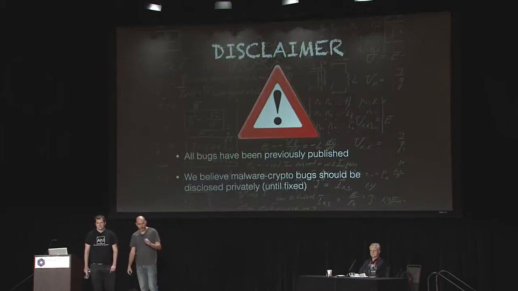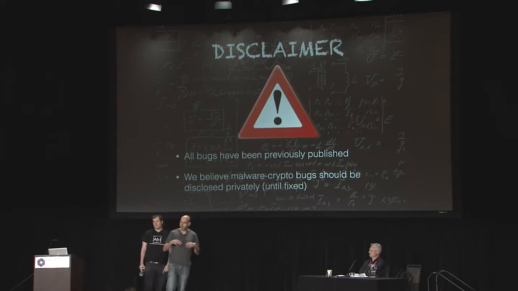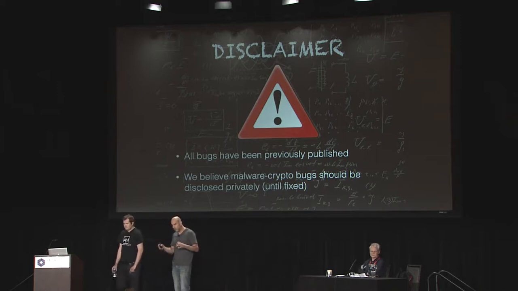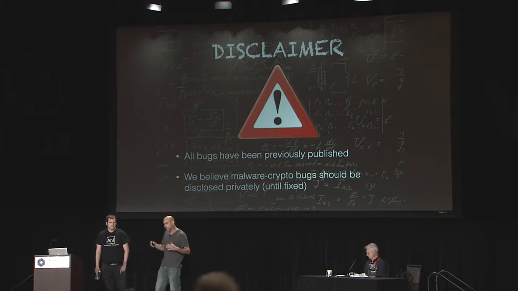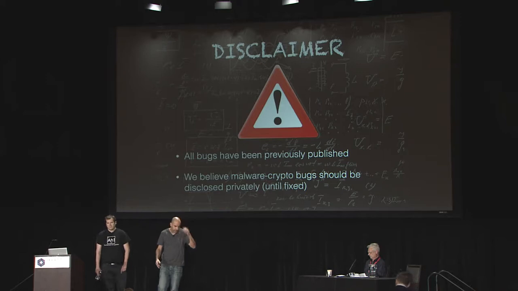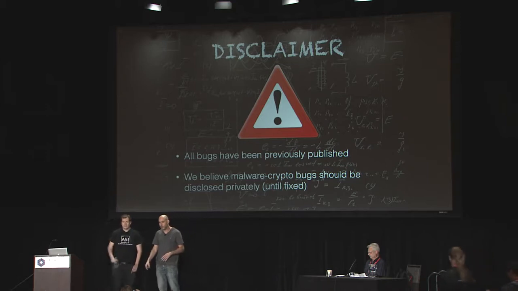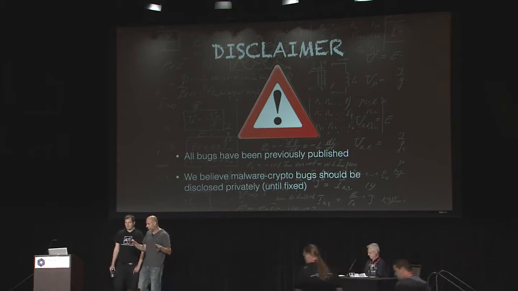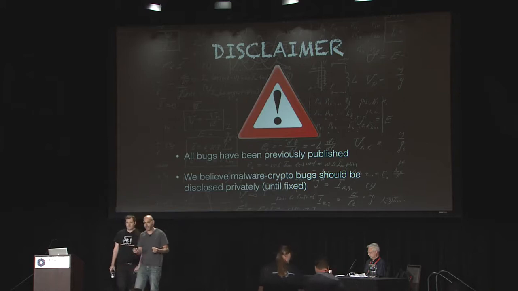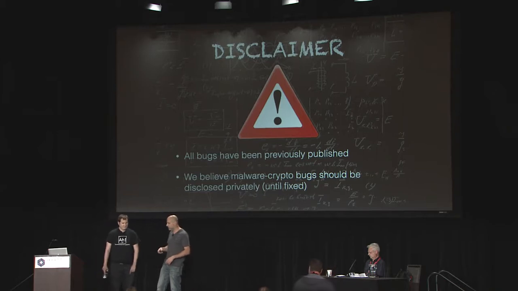And just a short disclaimer before we begin. If you find a cryptographic bug and you go ahead and publish it, then you'll probably get good PR, but I think, or we think, that you're actually doing the wrong thing, because all you're doing is giving the attackers, the malware authors, all the information they need in order to fix it, and then we just lose our leverage, and that's not a good thing. So we are not going to show anything new here today. All the examples we're going to show have already been published or already been fixed, right? But it's not the examples themselves that are important, it's the takeaways. And without further ado, I will let Ben present the first examples.